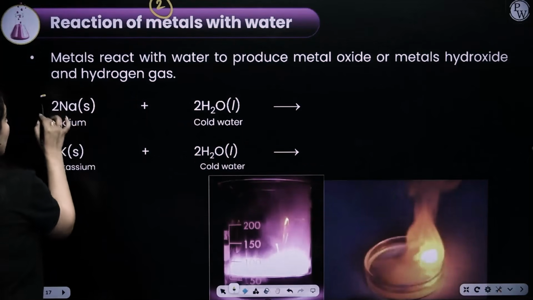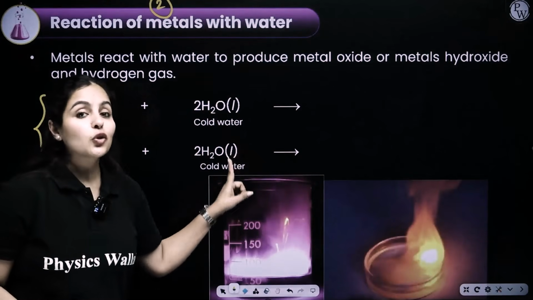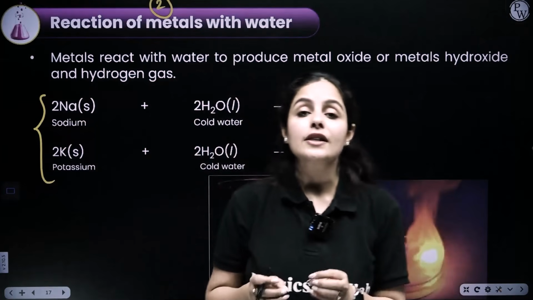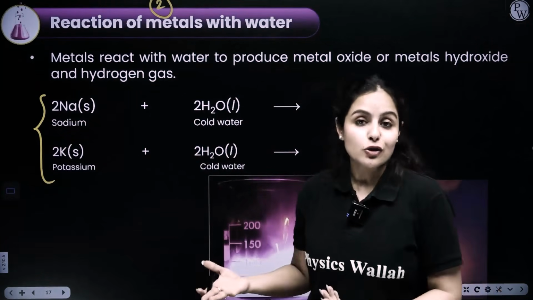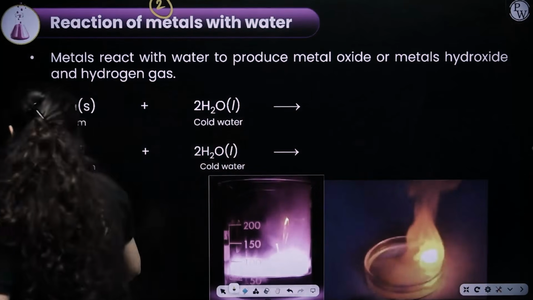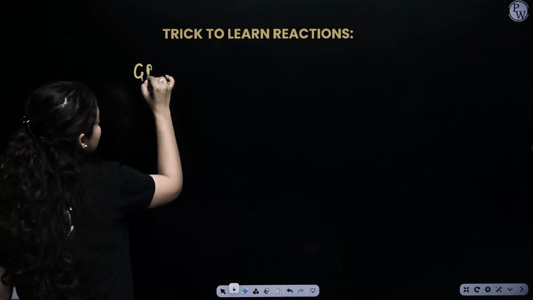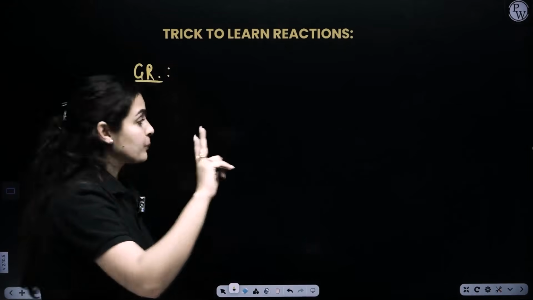If I talk about highly reactive metals like sodium and potassium, they will react with cold water. As they react with cold water, they result in the formation of metal hydroxide plus hydrogen gas. So now, let me talk about the general reaction first. What is the general reaction? There are two products which are possible here.